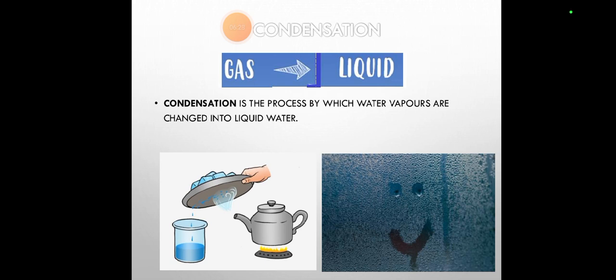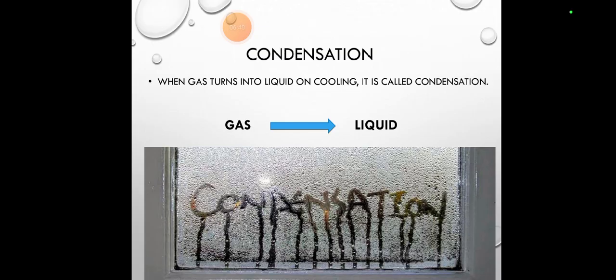Like in evaporation, we learned that water changed into a gas, but here the water vapors, the gas, change into a liquid. When a gas turns into a liquid on cooling, it's called condensation.